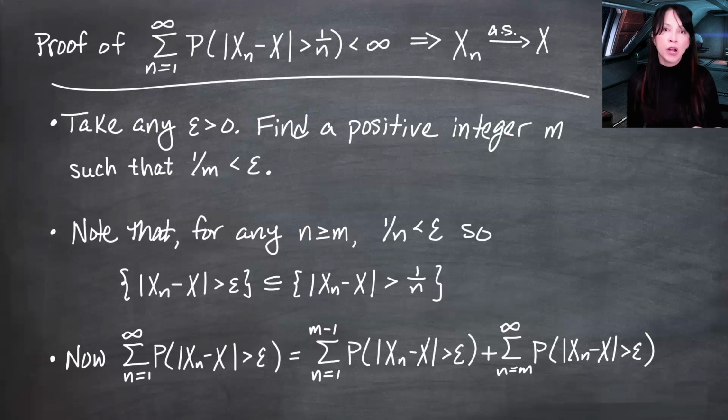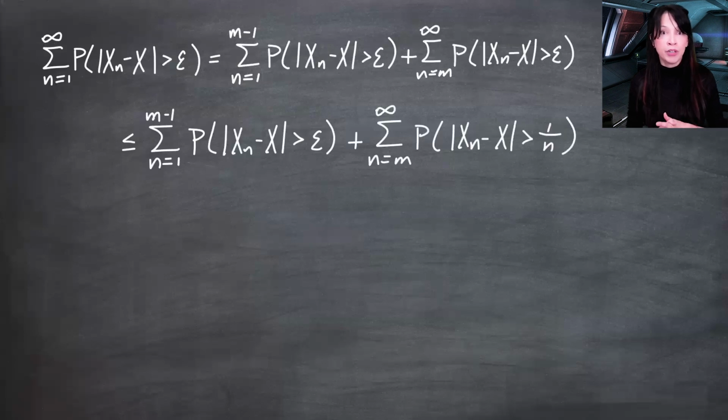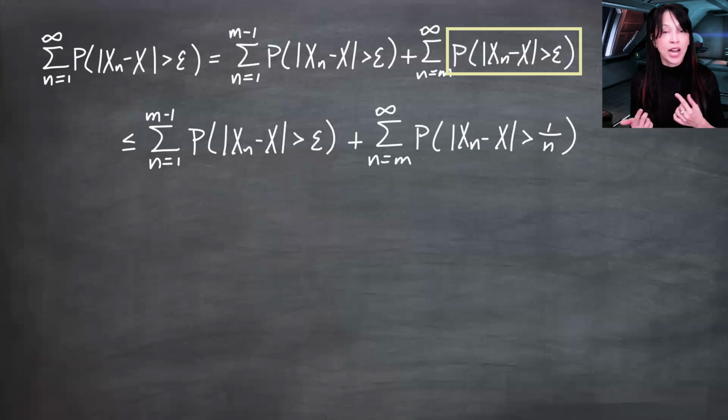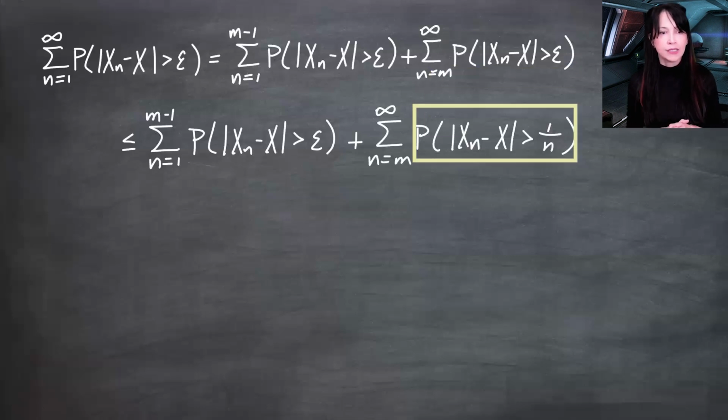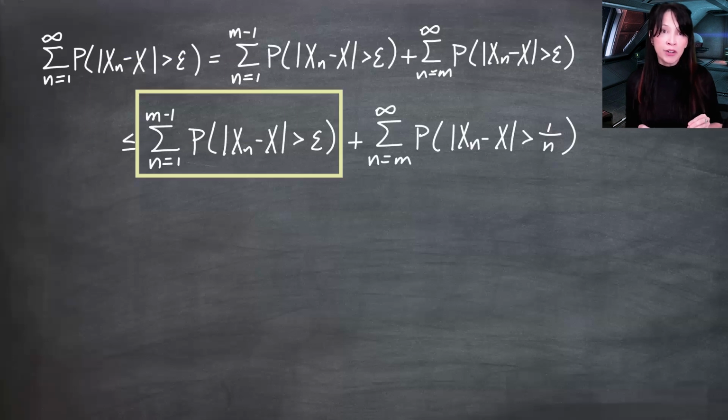So that means that this set is contained in this set with epsilon replaced by 1 over n. And using monotonicity of the probability measure, if I take the probability measure over here, I will get a larger probability when I replace epsilon with 1 over n. So far I've taken this probability and I've bounded it above, and let me push that just a little bit further. For this first term here, the biggest these probabilities can be is 1. So imagine they're all 1. That's the largest this term can be.